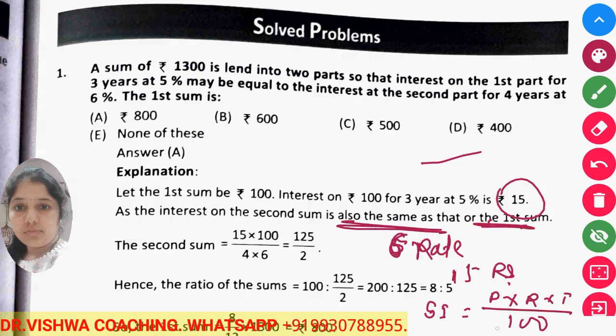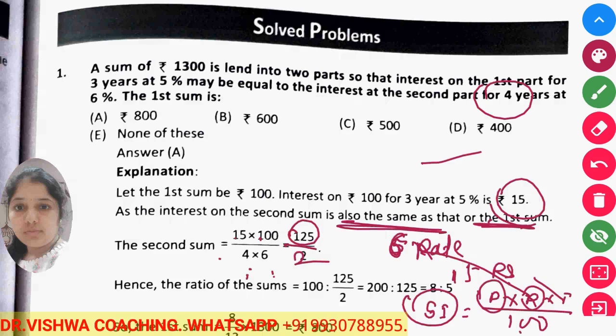Now we have to calculate the value for principal. So we know the R, which is 6%. We know the time period, which is 4 years. We got the value of interest amount, which is 15 rupees. We have to calculate the principal. So second sum becomes 15 multiplied by 100 upon 4 into 6. So it is 125 upon 2.